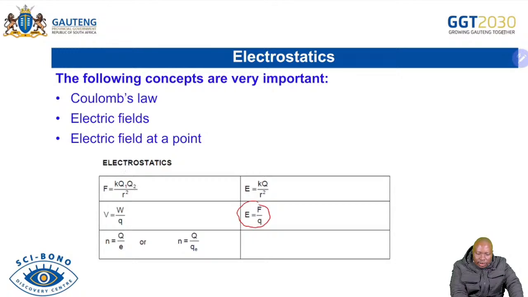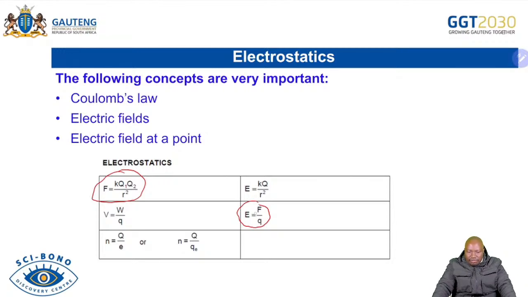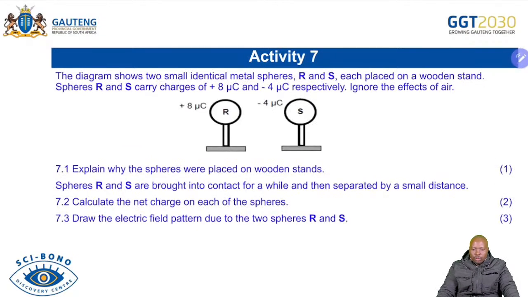When you say state Coulomb's law, you are coming here. The electrostatic force of attraction or repulsion is directly proportional to the product of the charges and inversely proportional to the square of the distance between them. And then you're able as well to define what is electric field at a point, which is a force experienced per unit positive charge. So this data sheet is very useful. When you are asked for a definition and you are forgetting, go to the data sheet. It might help you to solve the problem.